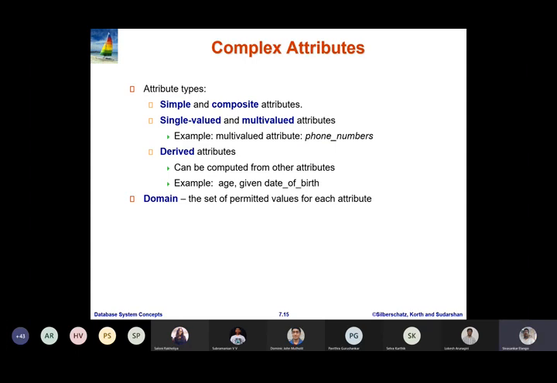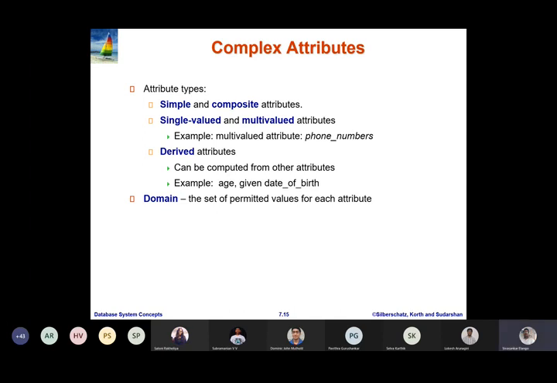You have stored versus derived attributes. For any student, we have the date of birth attribute, so you can compute the age of a particular student based on the date of birth attribute and the current date. Age is going to be a derived attribute, whereas date of birth is known as a base or stored attribute.